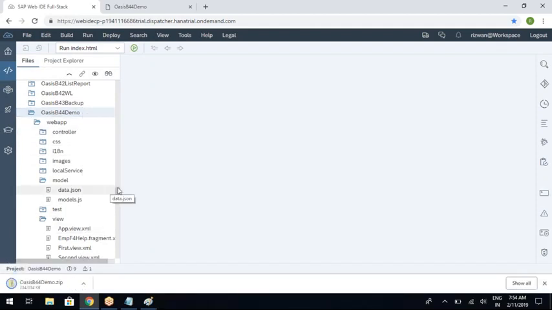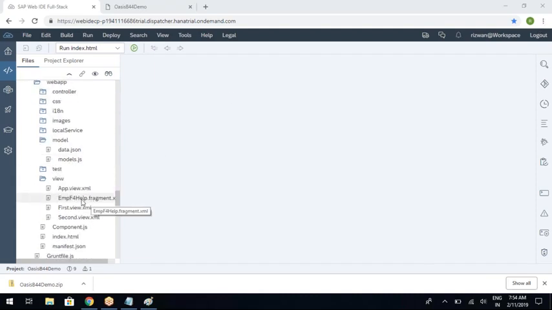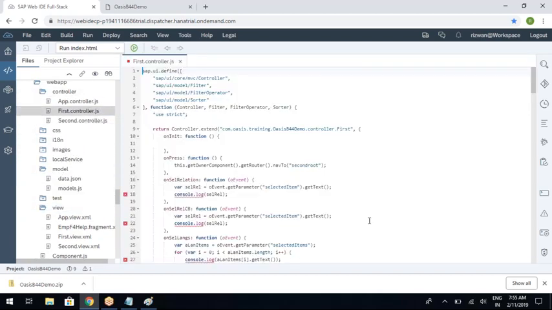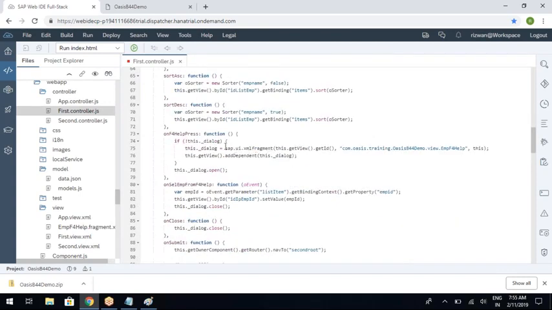What is XML fragment? A fragment is also like a view only, that's why we are creating it. I'm not asking that one, in the script I'm asking. One second. Yeah, you are asking this one, right? What is this one?